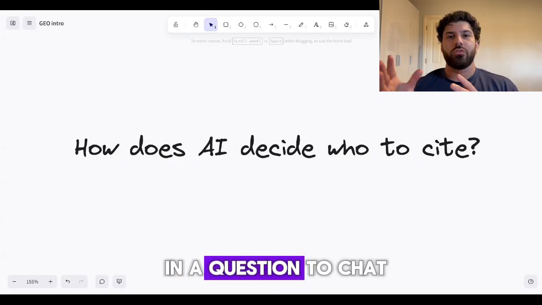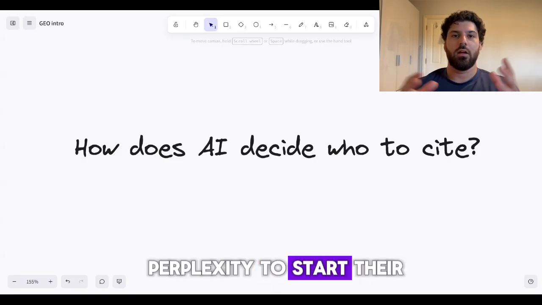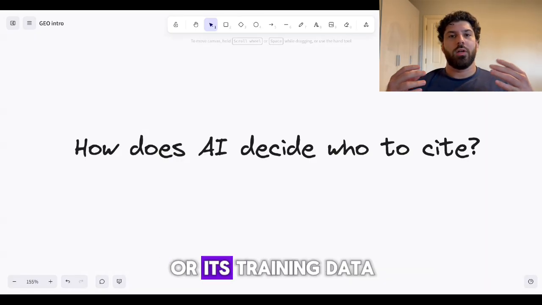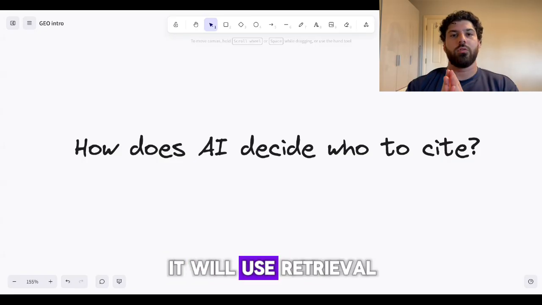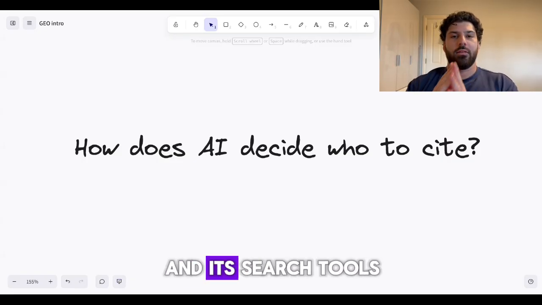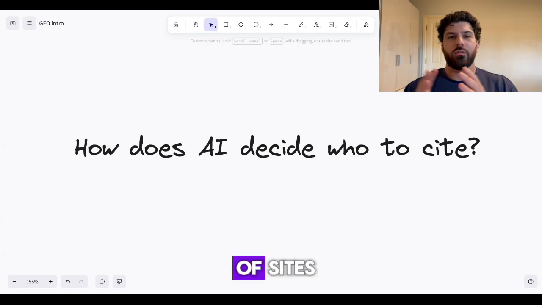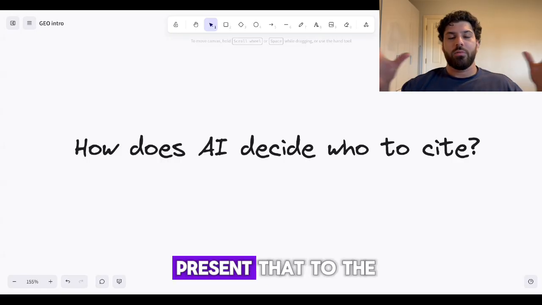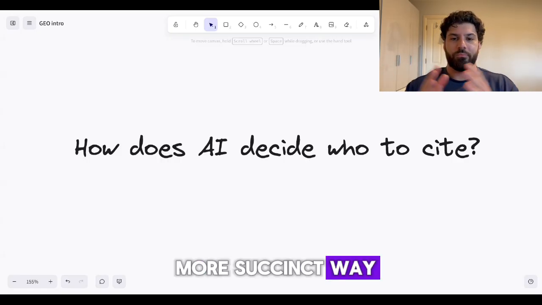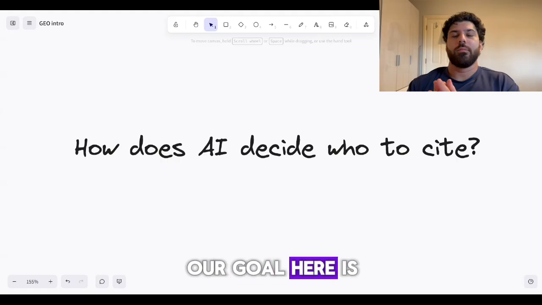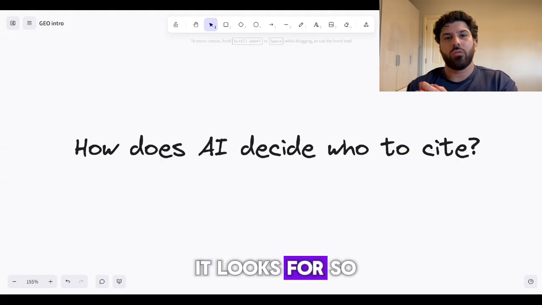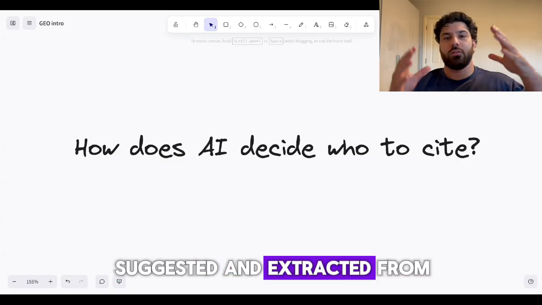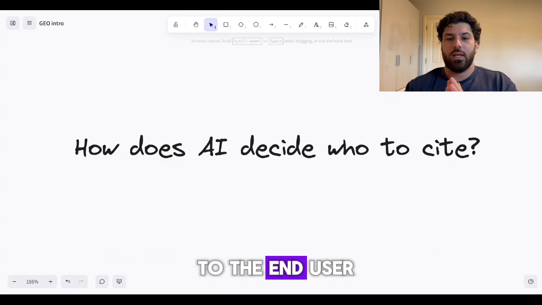When a user types in a question to ChatGPT or Claude or Perplexity to start their discovery journey, AI doesn't just look back to its embedded memory or its training data to pull an answer. It will use retrieval augmented generation, or RAG, and its search tools to scour the web, tens or hundreds of sites, and then extract the most relevant information from all the pieces of content it reads and present that to the end user in a more succinct way. Now, our goal here is to understand what signals it looks for so we can give our content the best shot at being cited, suggested, and extracted from to provide that answer to the end user.